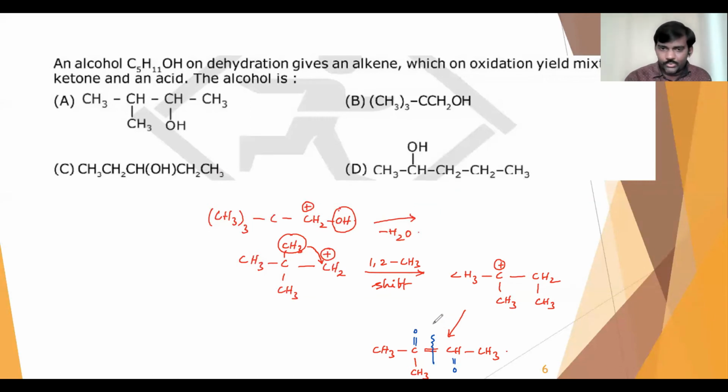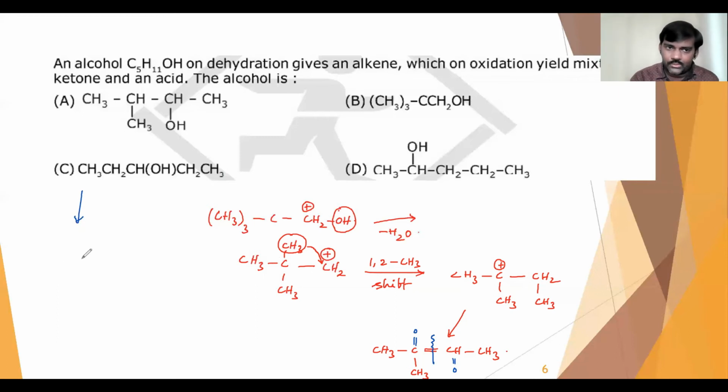Okay, because there will be a 1,2 hydride shift taking place, and after formation of the carbocation we get a 1,2 hydride, 1,2 methyl shift, and then we get that alkene. For getting this alkene it will take a longer time, because the 1,2 methyl shift happens instantly, but after that the H plus ion removal will take a little longer. So again you get ketone and carboxylic acid as the products after dehydration. Next, the third case.